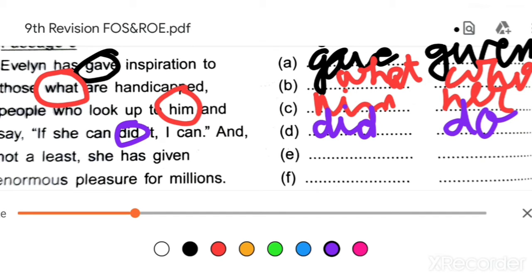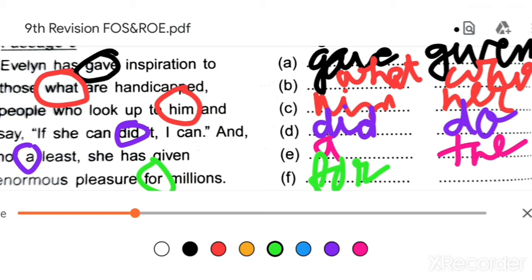And not a list, here "a" is the mistake. Why is it a mistake? Because "least" is the superlative form, and with the superlative form we use "the". Okay, enormous pleasure for millions. Here millions is there, so it will not be pleasure for millions, it will be pleasure to millions.